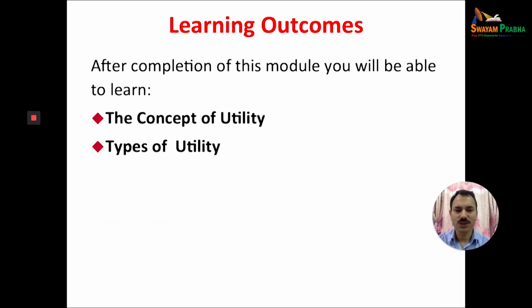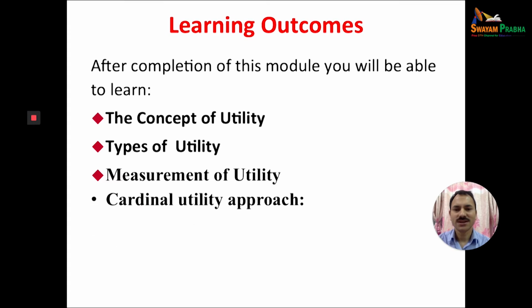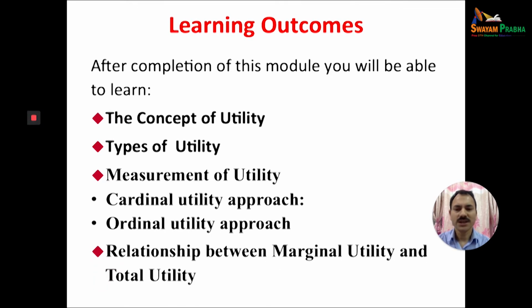the types of utility, measurement of utility. Cardinal measurement, we will measure the utility by dividing it into two parts. One is the cardinal utility approach and the other is the ordinal utility approach, and the relationship between marginal utility and total utility.